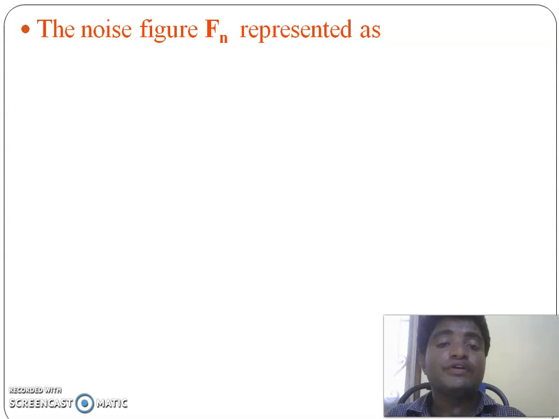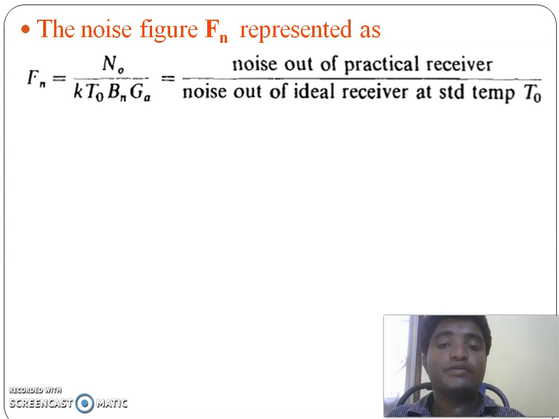And next we define another parameter, the noise figure Fn. Fn equal to output noise power by the noise out of the ideal receiver. Fn equal to N0 by k T0 Bn Ga.